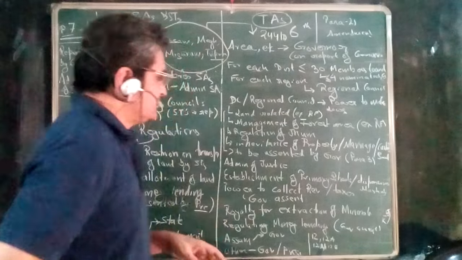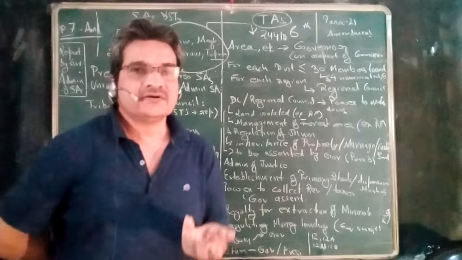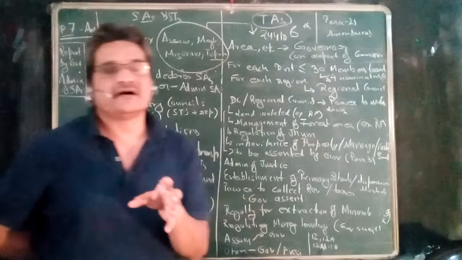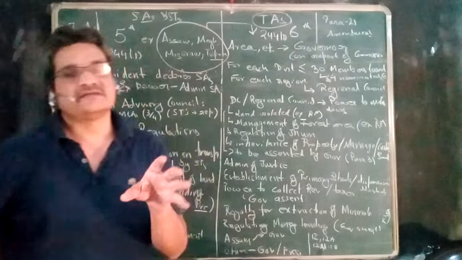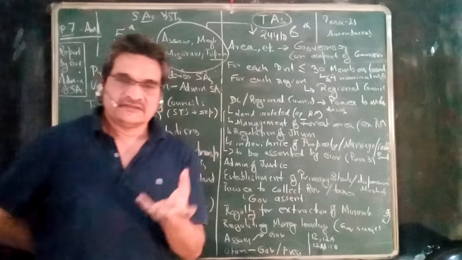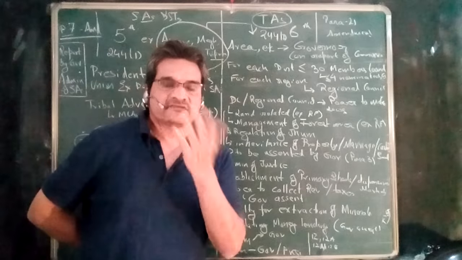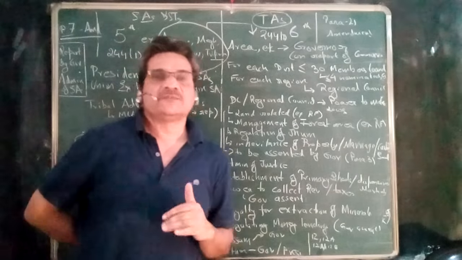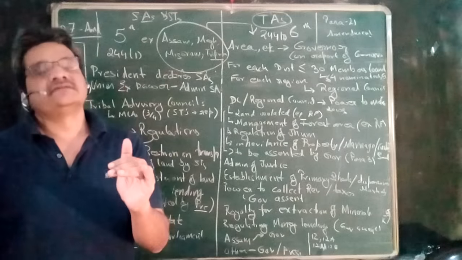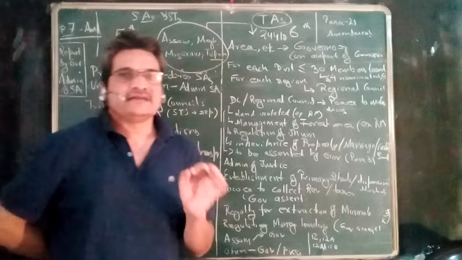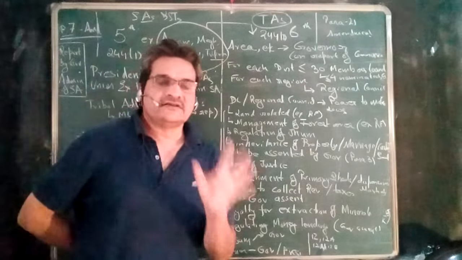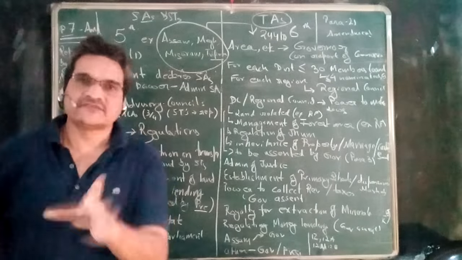They can also collect the revenue in terms of the lease which is given against the extraction of the minerals and other resources of those areas. And there will be an arrangement for sharing of the returns emerging out of the license which is given for the extraction of the minerals. And in case of any dispute between the state government and the district council regarding sharing of the returns of the license which has been given, this dispute is to be decided by the governor in his discretion. This is important.